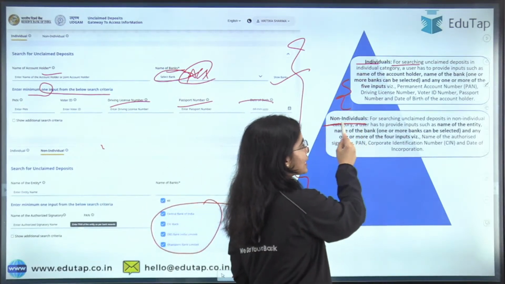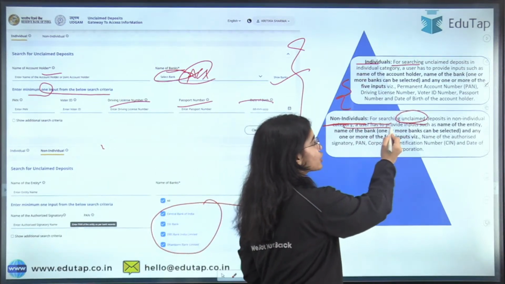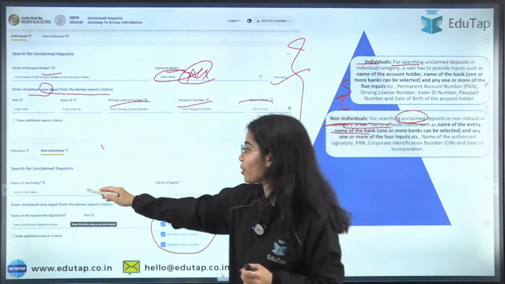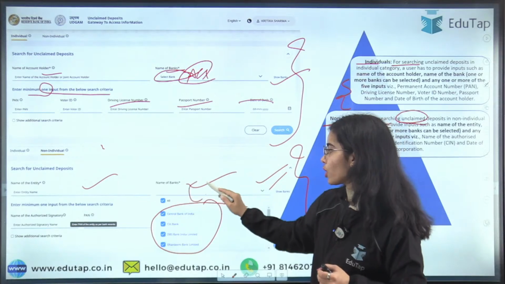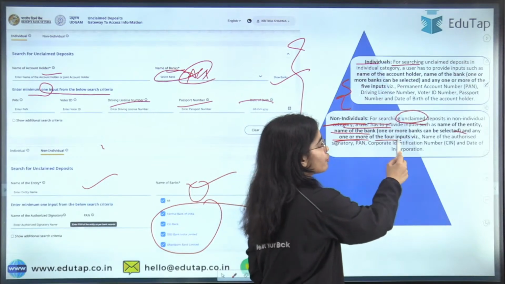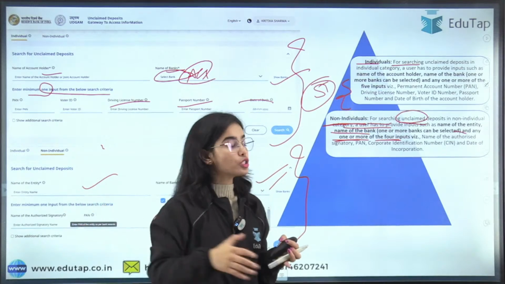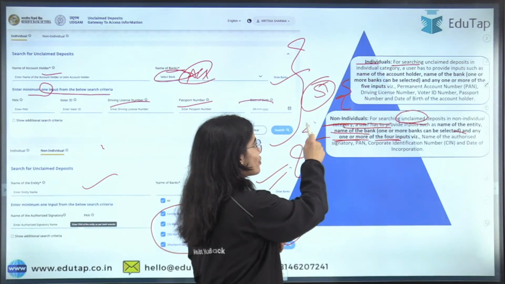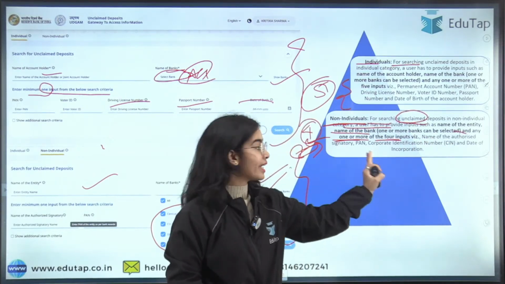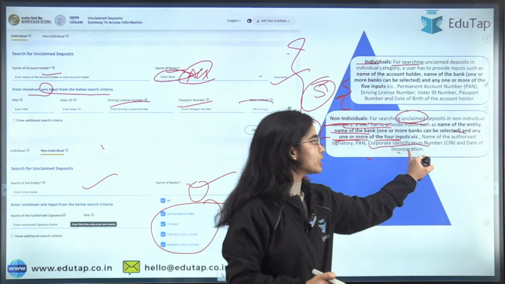For the non-individuals case, for searching unclaimed deposits in the non-individual category, a user has to provide inputs such as the name of the entity or the name of the bank, like all the categories, you can understand. Now any one or more of the 4 inputs in the non-individual category: that is the name of the authorized signatory, the PAN details, as well as the corporate identification number or the date of incorporation.